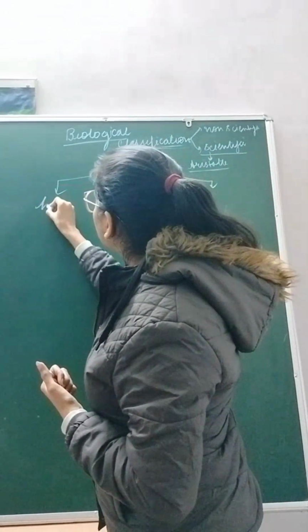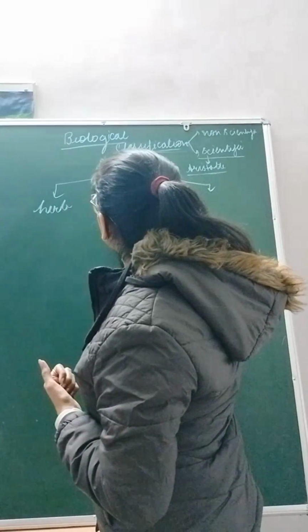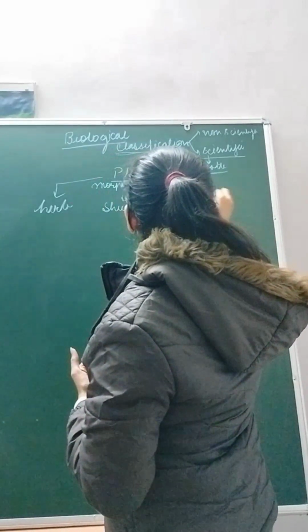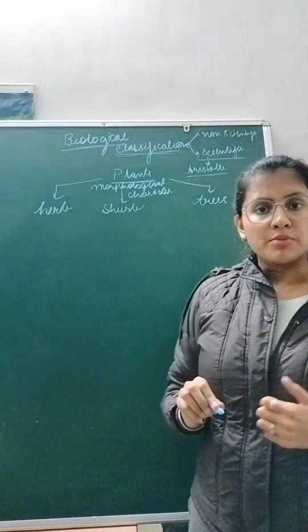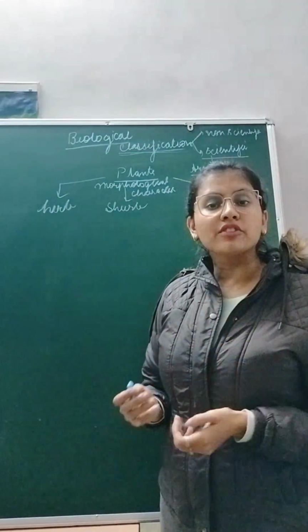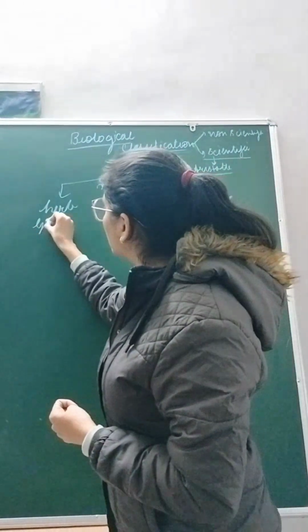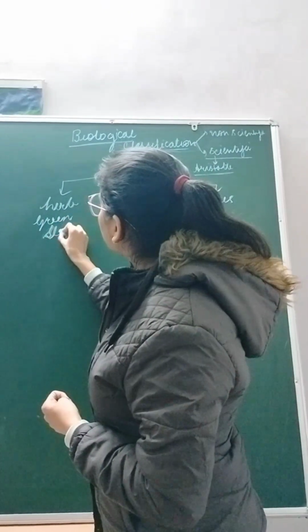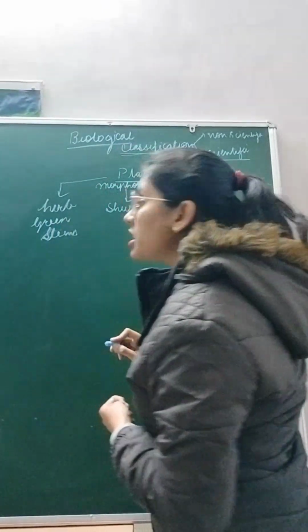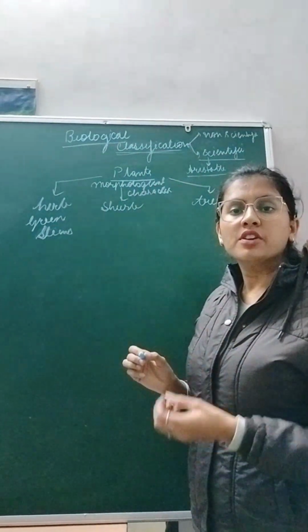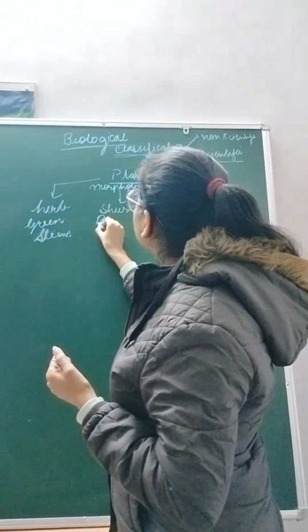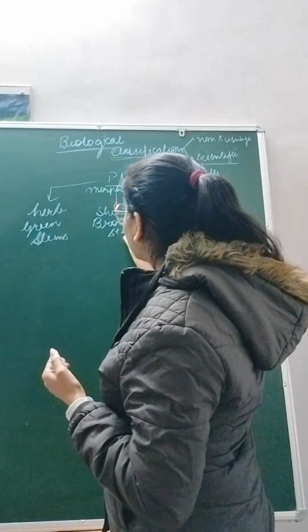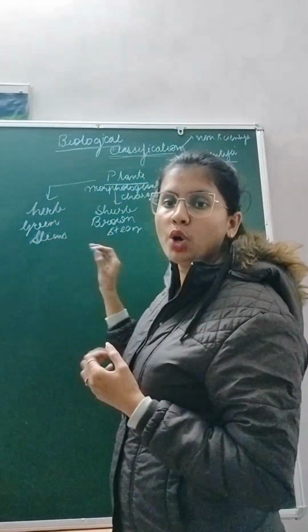That is herb, shrub, and trees. In herbs, he placed plants which have green stems. In shrubs, he placed plants which have brown, thin stems.